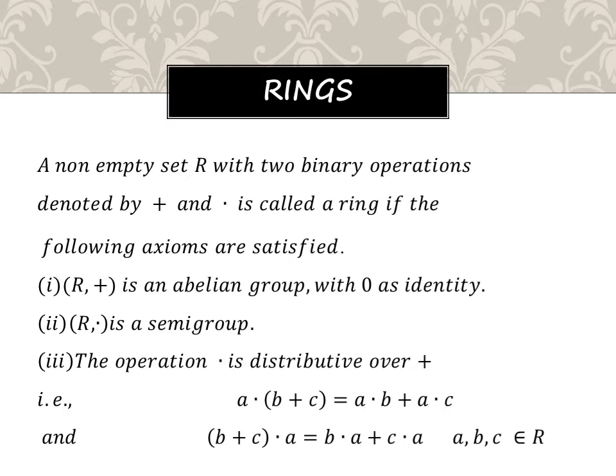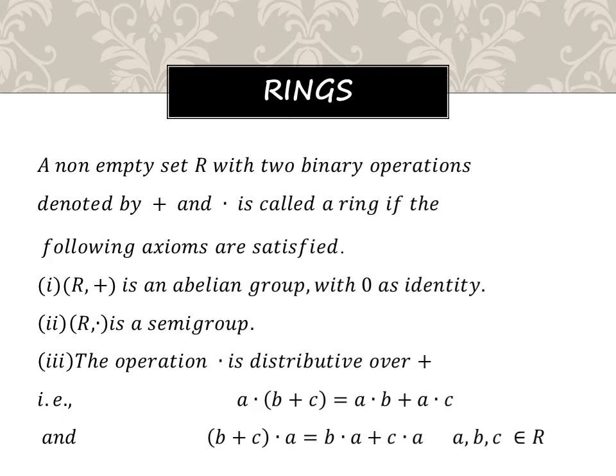Now what is the definition of rings? It's very simple, guys. Already in our previous unit we discussed groups. What do you mean by group? It has to satisfy the closure property, associative property, existence of identity and inverse. If it is also commutative, then the group is called an abelian group. Am I right or not? In the same way, in rings also we are going to discuss some problems. Here we separately have formulas for plus as well as dot, that means addition and multiplication. In addition, the distributive property is also added. This is the definition of ring.